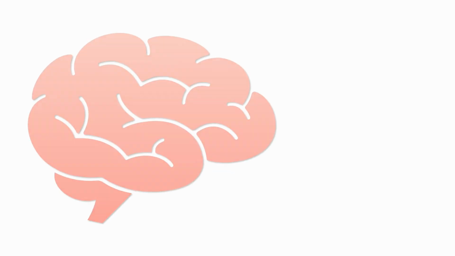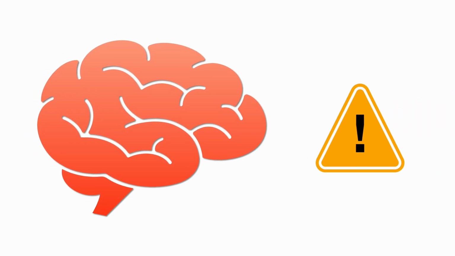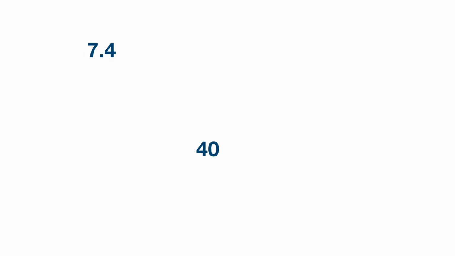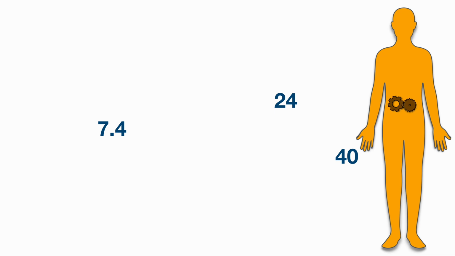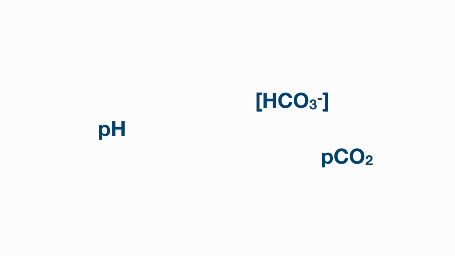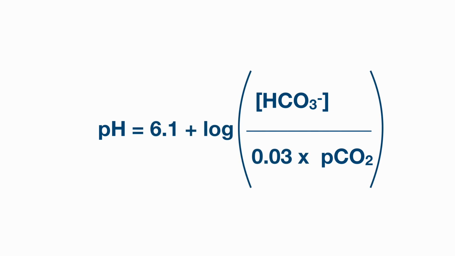Do you think you can memorize all the ABG rules and numbers? It's useless if you don't know the basic physiology. You see, ABG values are not random numbers, but they're actually a reflection of how the systems are interconnected. See, the pH of the blood, the bicarbonate concentration, and the PCO2 are related by an equation. This equation. It looks scarier than it actually is. Don't worry, you don't have to memorize it.